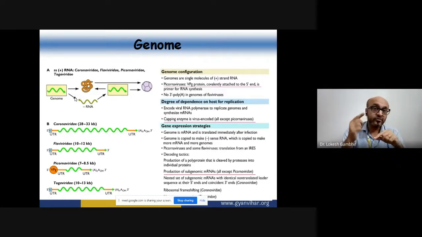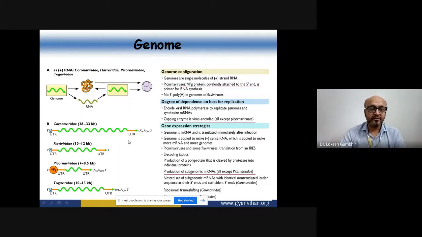It contains its own enzyme, so it does not require an enzyme from the host. Fine. And then for the capping of that mRNA, all these families contain their own enzyme except Picornaviridae. Picornaviridae never contains any kind of enzyme for attaching a cap on this mRNA. Why? Because VPG is already binding.